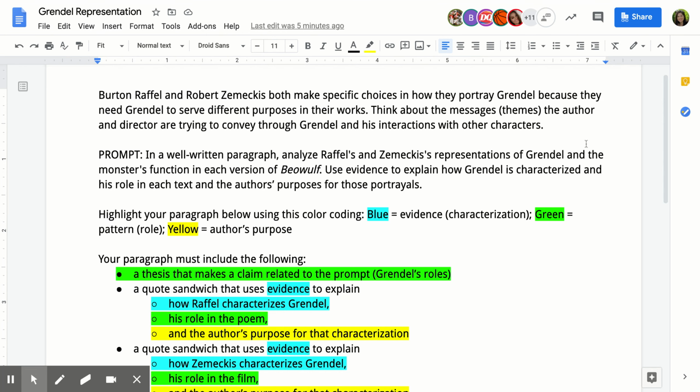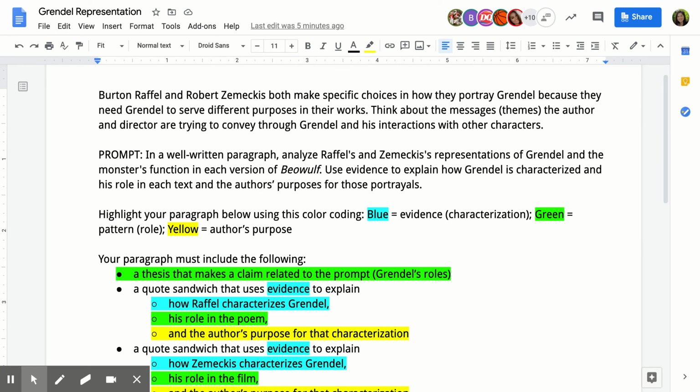So I've given you the 8-part paragraph format. You should have seen this in the past. This is just a template that you can use, and all of these pieces you can combine into multiple sentences or into just one sentence for the pieces. The first thing you have to start with in a paragraph is always the topic sentence. Your topic sentence must state your main claim that the whole paragraph is going to prove.